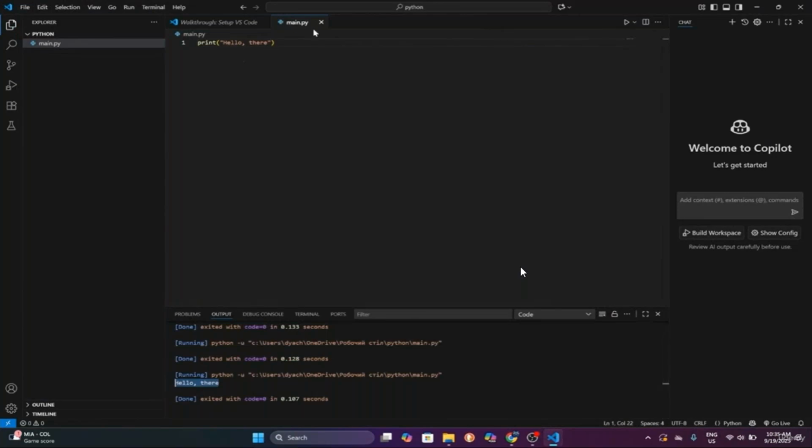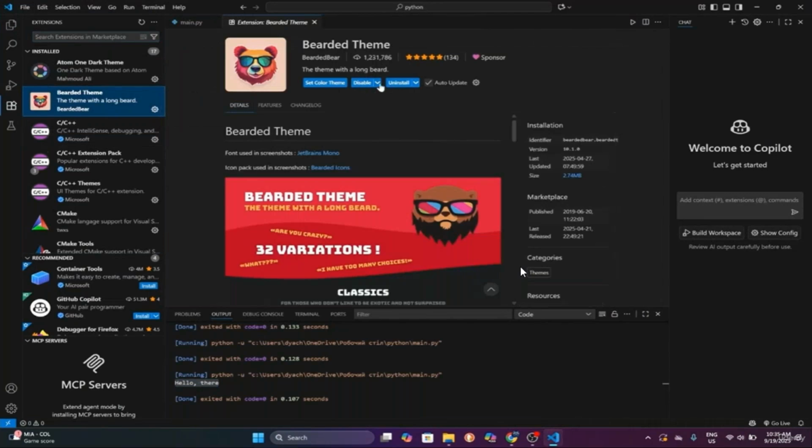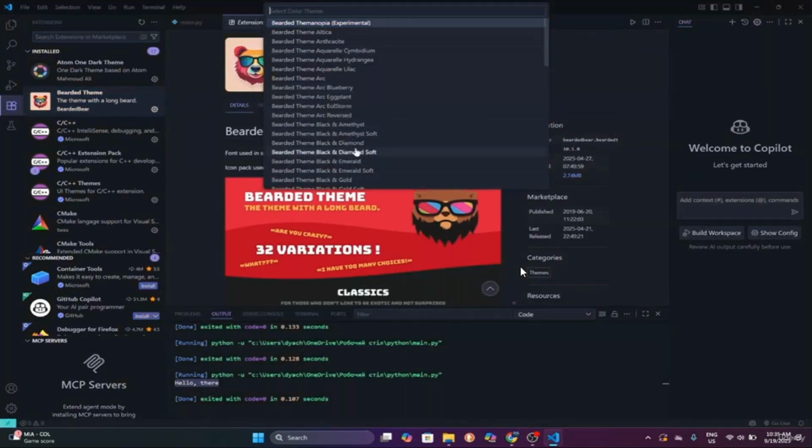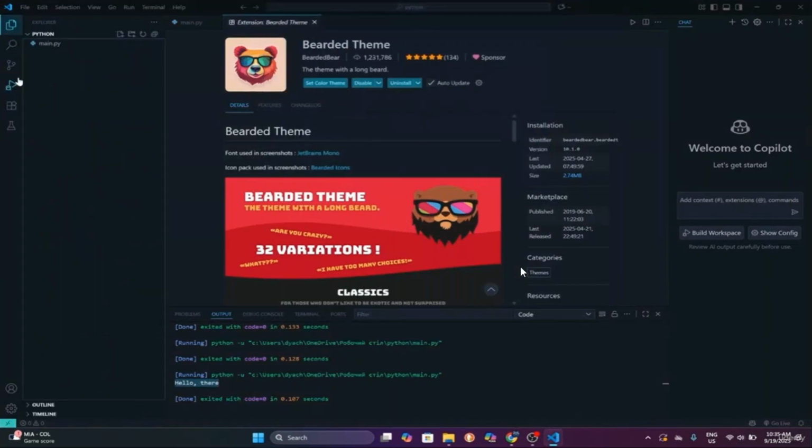The thing is, if you don't like how it looks, you can also go to the extensions and build a theme. That's the best theme that I actually use, and you can select the color which you prefer, right? And this will make your code look a bit better.